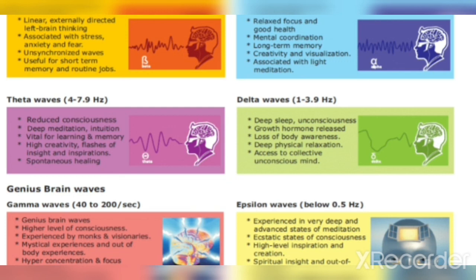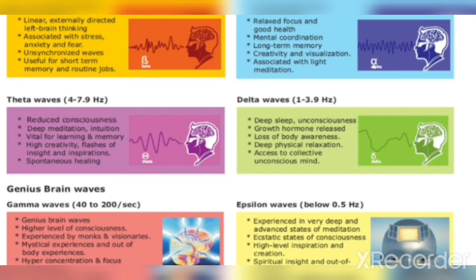Genius brain waves, gamma waves. These frequencies are 40 to 20 cycles per second. Genius brain waves, a higher level of consciousness experienced by monks and visionaries.